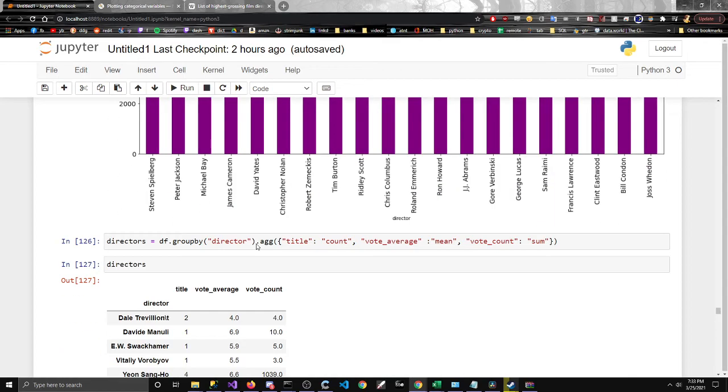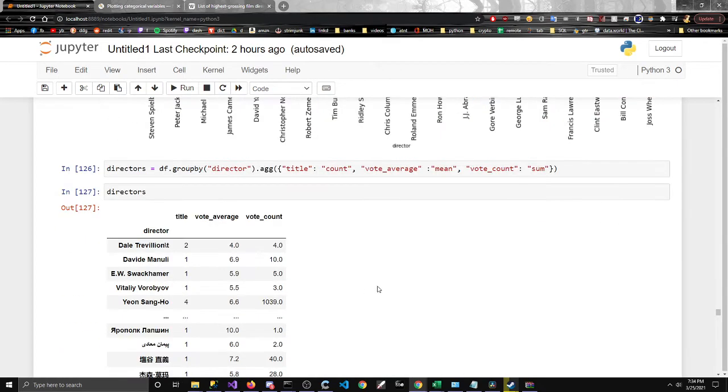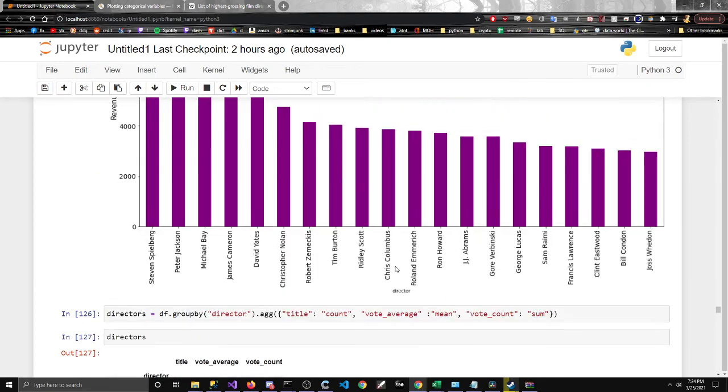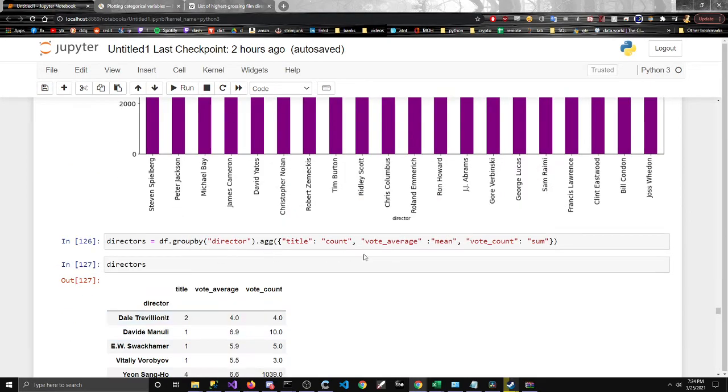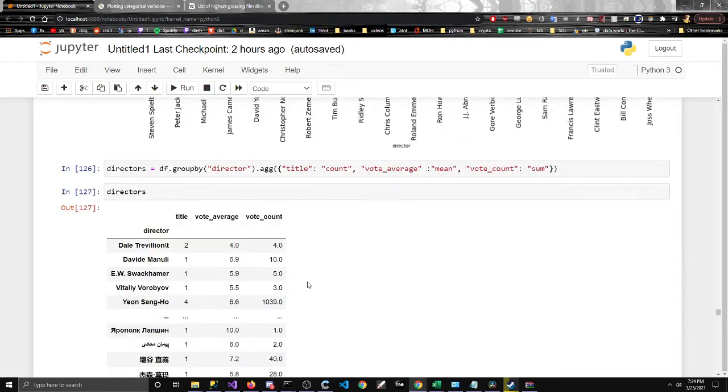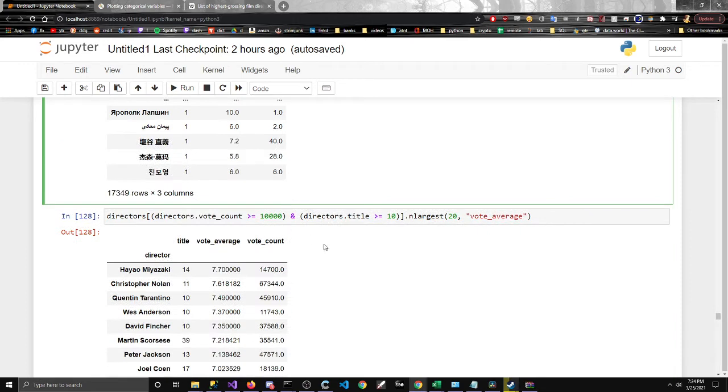Then just a quick plot, a bar graph to kind of show the revenue. And then this is, let's see. Okay, I was just kind of testing things out here. I'm going to ignore that. What we're looking for is this. This is where I was going to.